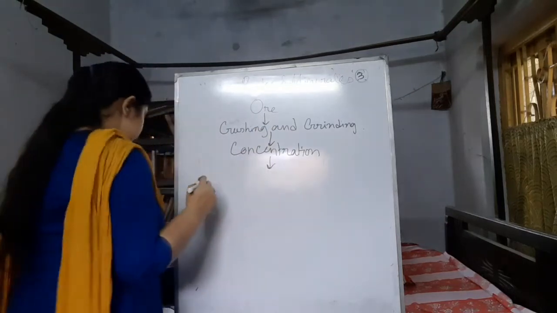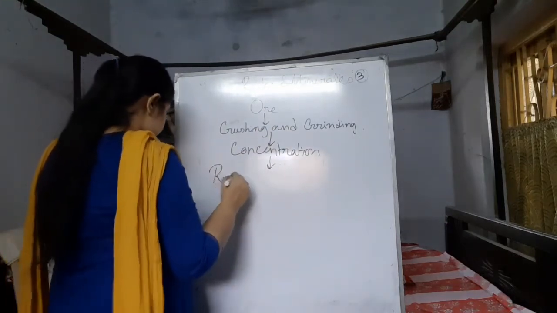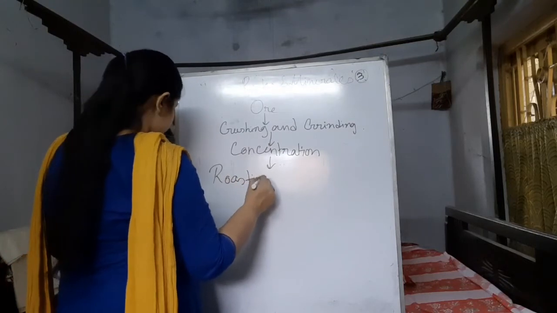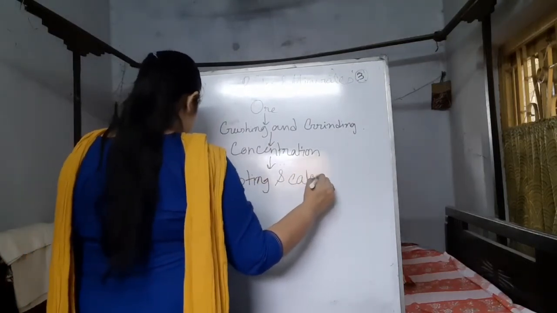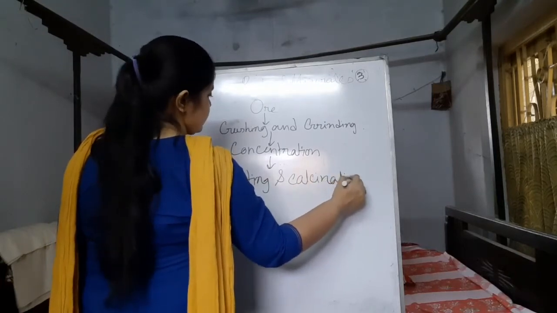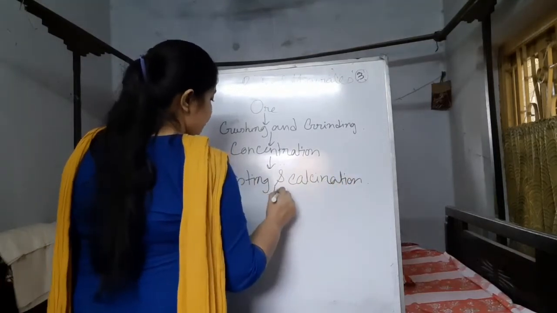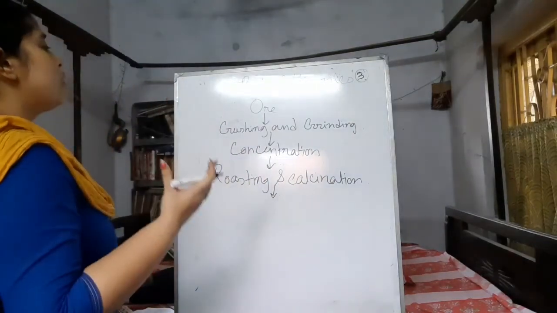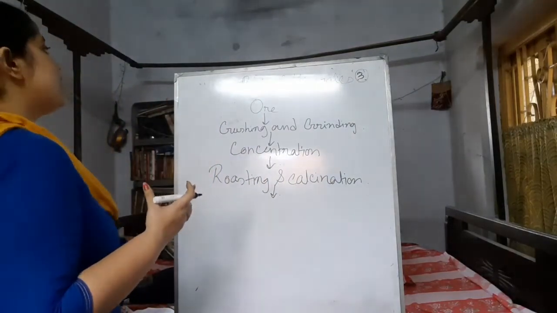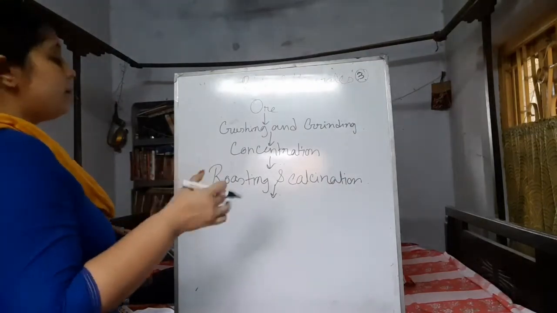The next is roasting and calcination, a procedure of preparing the concentrated form of the metals from the proper ore.